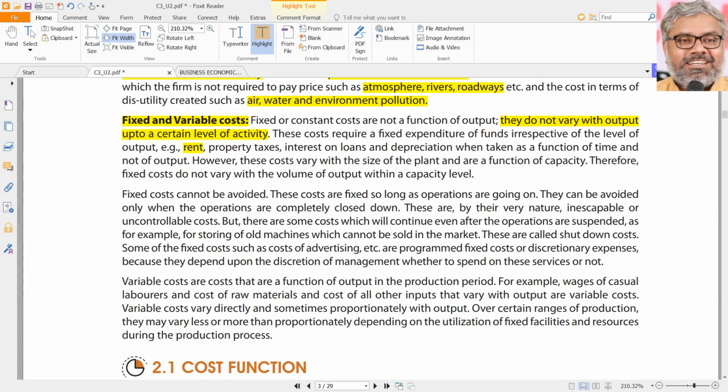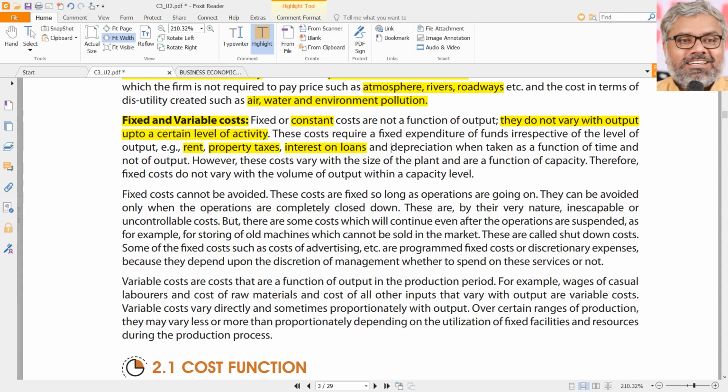That is fixed cost. At level of activity 0 also, payment has to be done. Let us say the academy is full of students. Every bench is occupied. Full capacity it is running. Still the same rent. Then an owner cannot come and ask, because we have got more students, give me more rent. No. Whatever is agreed, that has to be paid. Whatever the level of activity, whatever the output, if it is a manufacturing organization, the fixed cost will remain constant. They don't change. Examples are property taxes, and interest on loans. These are all fixed costs. Irrespective of output, they remain constant.